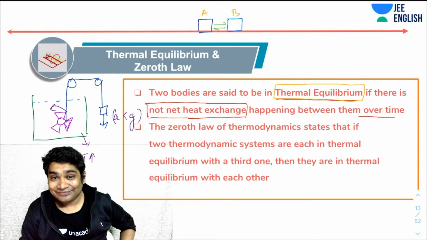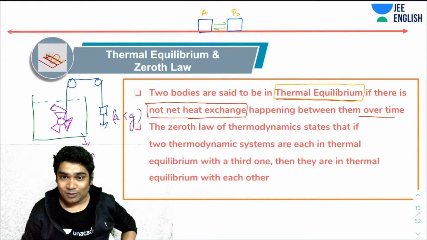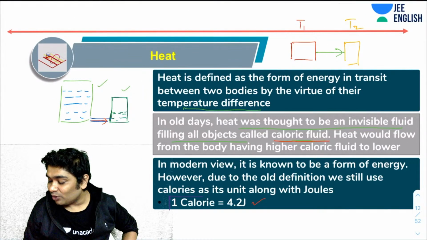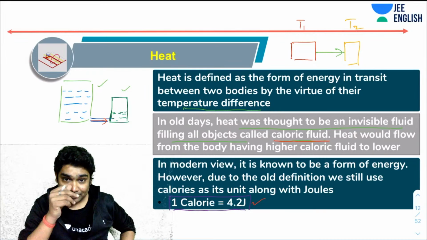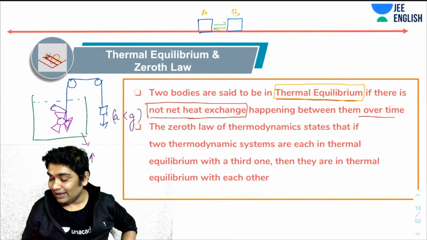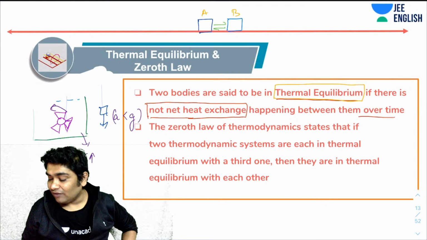So it was the great Mr. Joule who talked about Joule's equivalent. He also told you that 1 calorie was equal to 4.2 joules. So this was also given by Joule in his experiment only. So that was Joule's experiment.